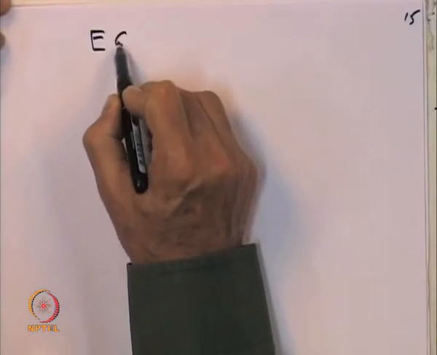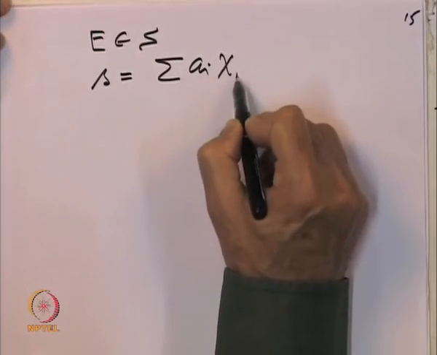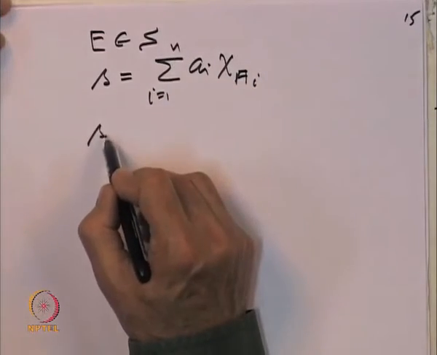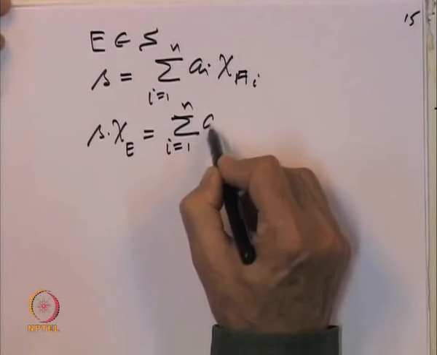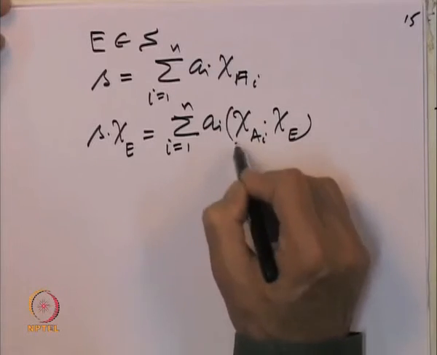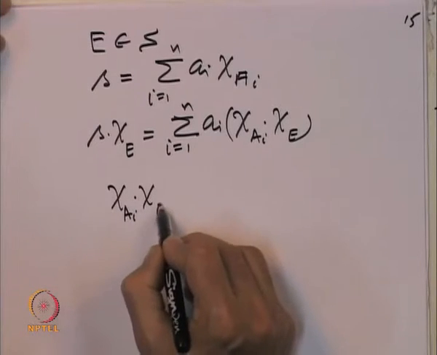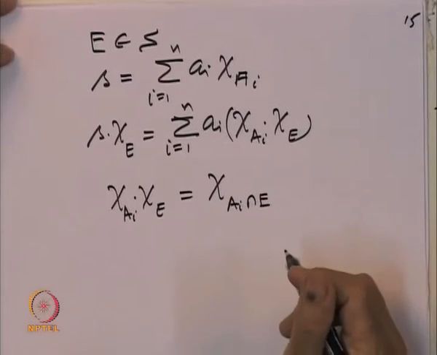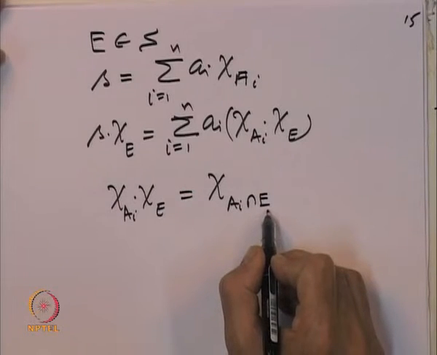So, let us take a set E belonging to the sigma algebra, and S is a simple function, summation A I indicator function of A I. Then S times the indicator function of E is nothing but summation I equal to 1 to n A I indicator function of A I times indicator function of E. So, here is an observation: the product of indicator functions is nothing but the indicator function of the intersected set.